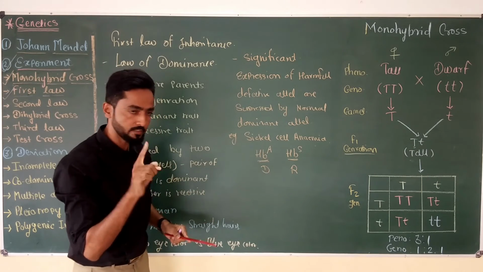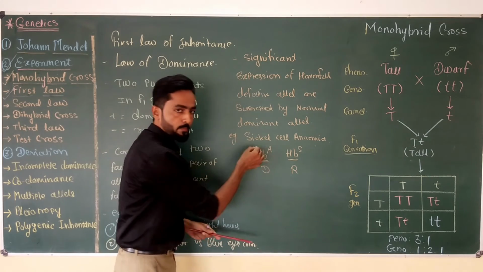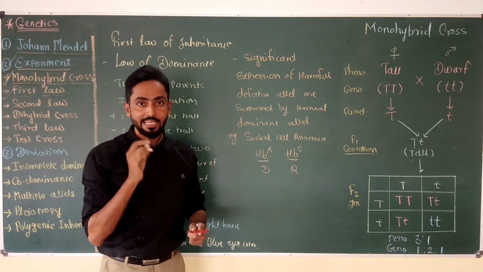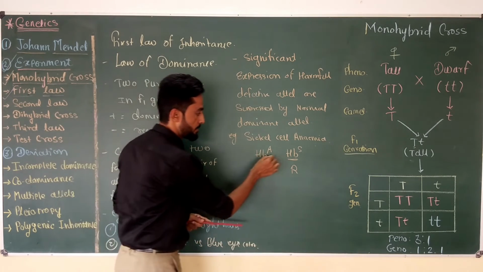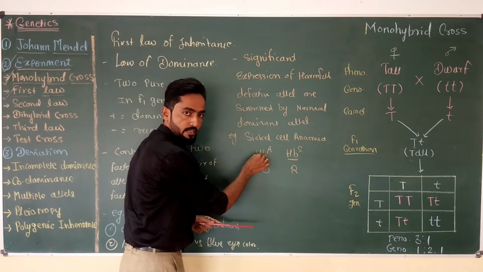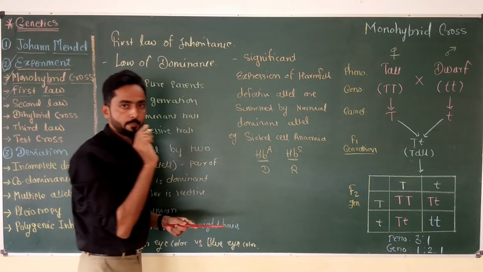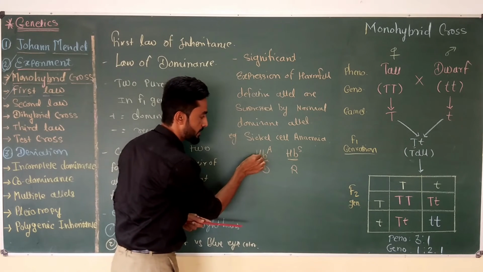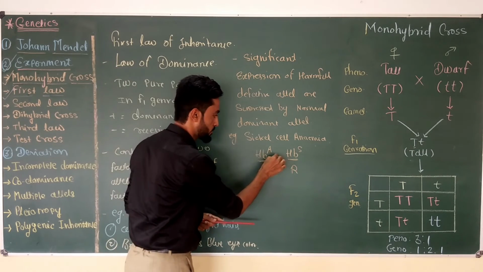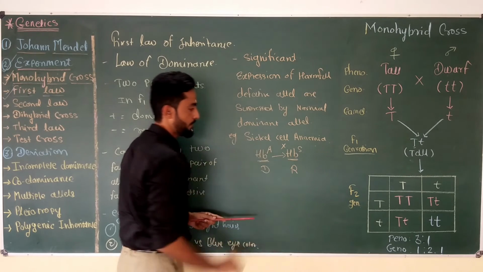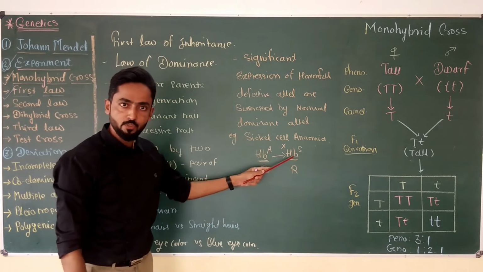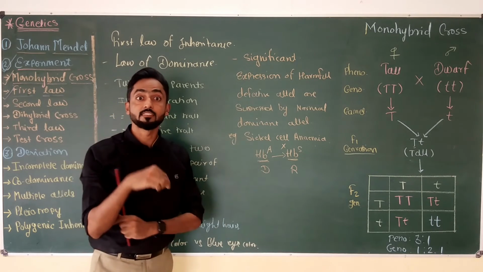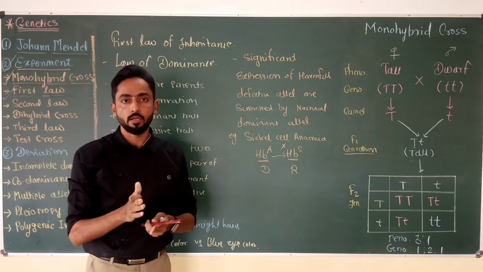So if a person receives the HBA gene from one parent and HBS from the other parent, the person becomes heterozygous, having two different alleles of the same gene. Now the dominant normal HBA gene will suppress the effect of the harmful HBS gene, due to which the person can survive. The disease does not become lethal.